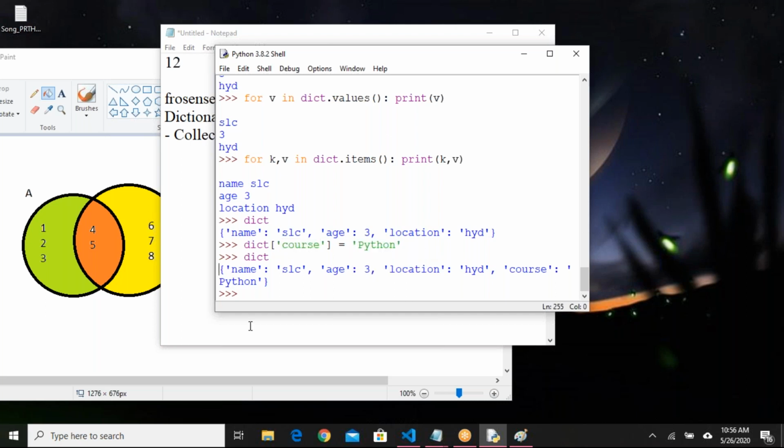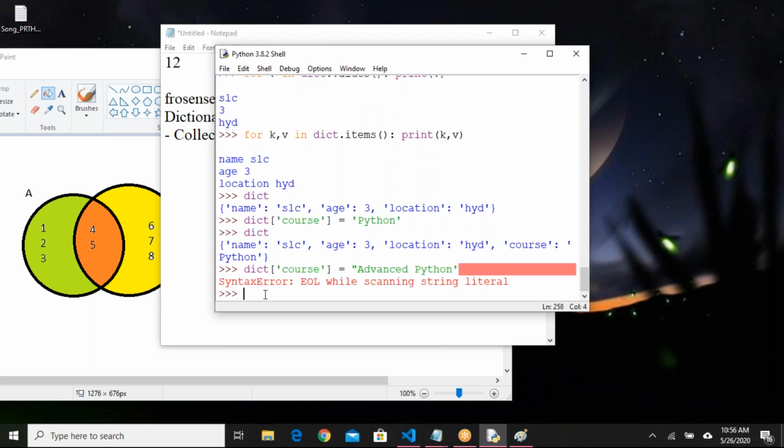Okay, now for example, if I write the same statement, dictionary of course equals to advanced Python, what happens now? I'm sorry, I have to provide the same quotes. So typing mistake.